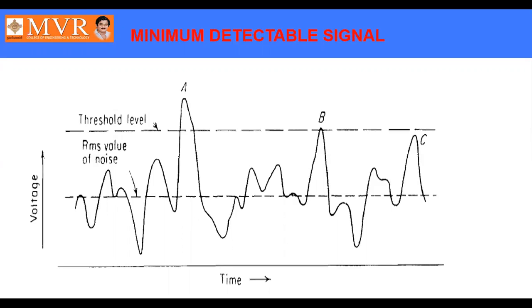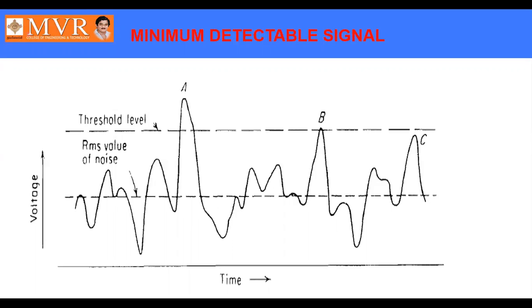Whatever signal is received through the Doppler frequency, if the value is very low, the receiver is designed in such a way that it can receive very weak signals. Why? Because the reflected signal, the echo from the target, may not have much strength; it may be a weak signal. So the receiver should be able to receive very weak signals also. That is the reason the radar receiver is made very sensitive towards very weak signals. That depends on the threshold level, whatever value we have defined.